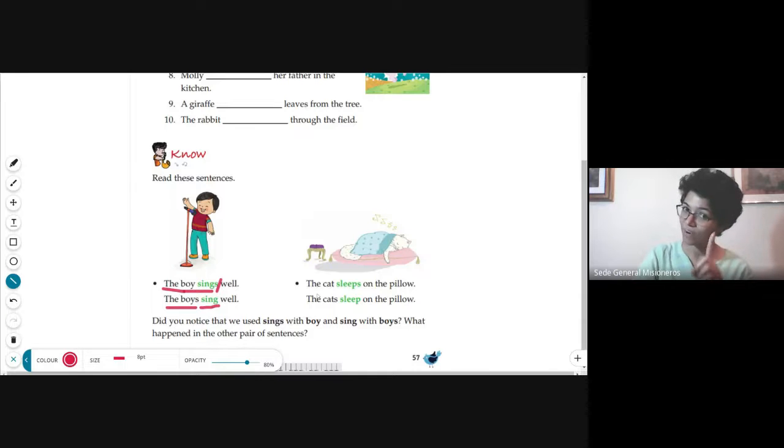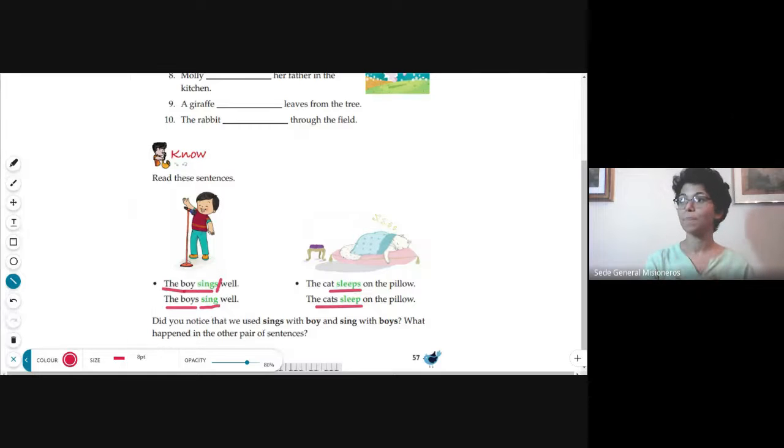Likewise, if there is only one cat, we say the cat sleeps. If we have more than one cat, if there are 2 or 3, we say the cats sleep. So where do we put the S? In the plural noun, not on the verb, when it is more than one cat. Okay, remember that. Please don't forget. We use S or ES at the end of an action word only when it is a singular noun, only for a single noun.